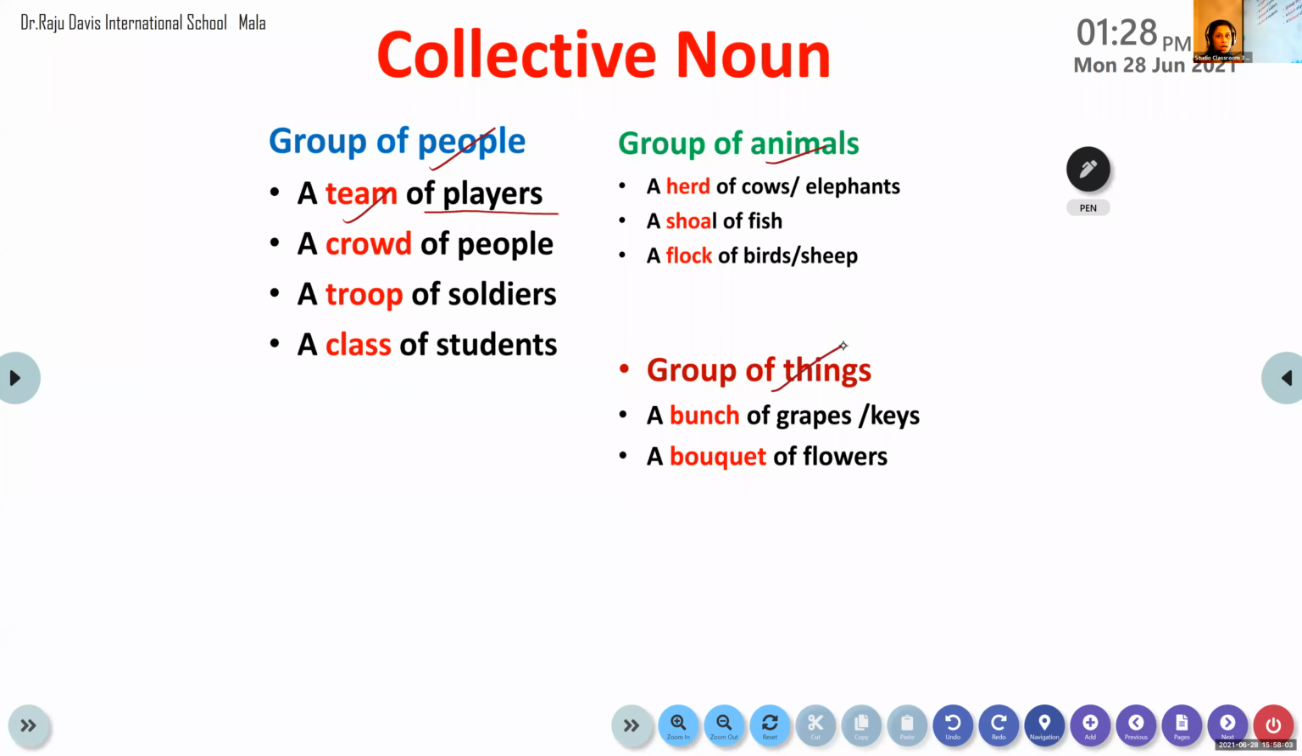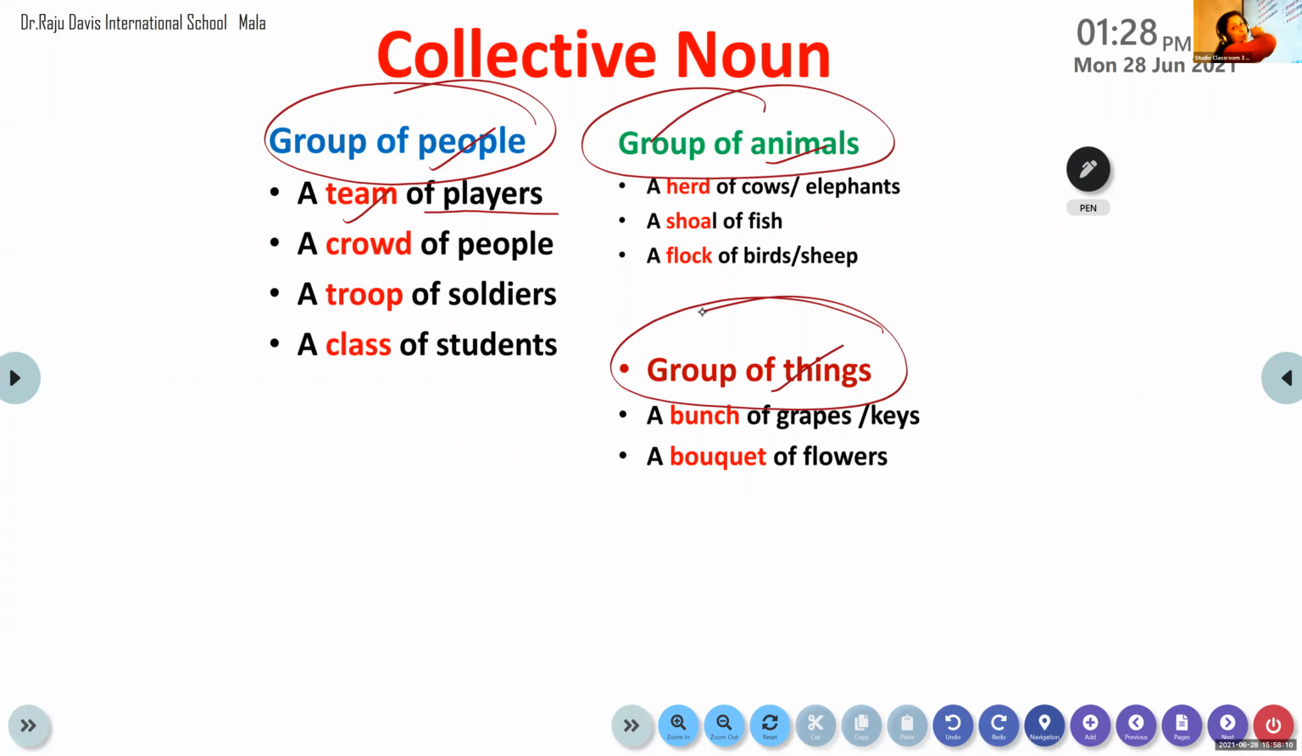A collective noun is a word that names a group of people, a group of animals, or a group of things as one whole. Now we are going to learn the collective nouns by heart. What do we call a group of players? What is the collective noun used for a group of players? All of you, please repeat after me.